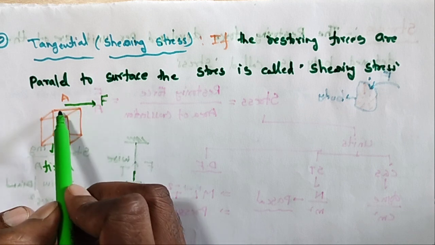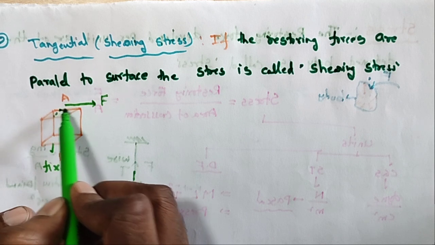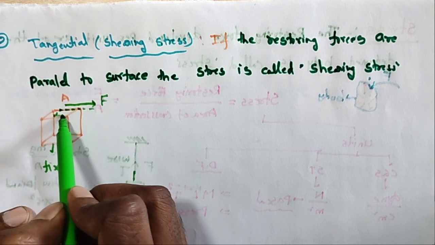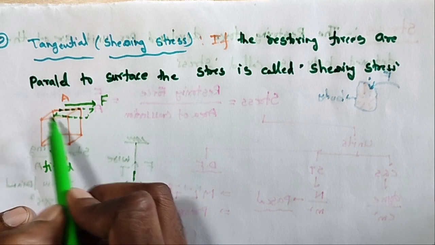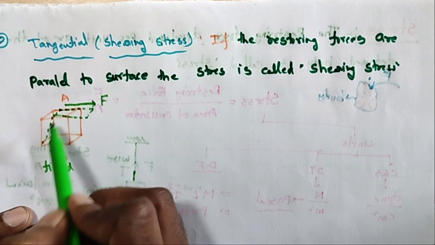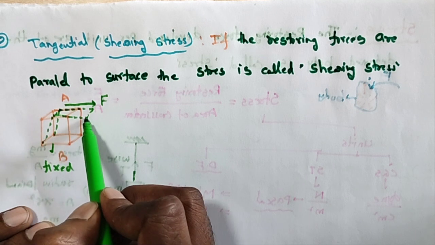Here the body moves like this. So the body is moving like this. This is the final position.